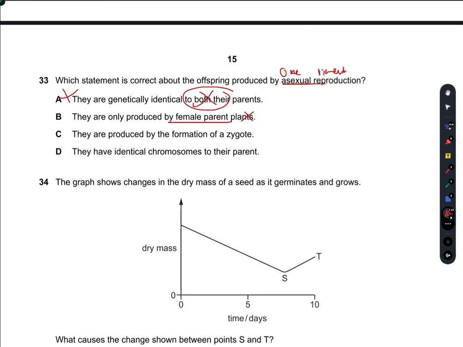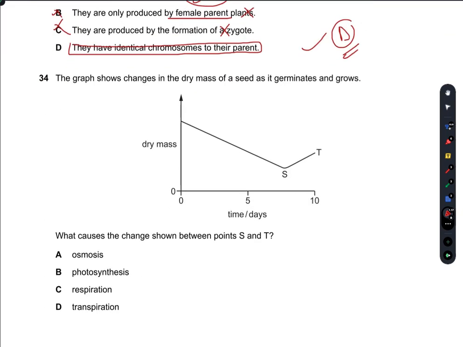No, this is not true for all cases. They are produced by the formation of a zygote. There is not any combination of sperms and, sorry, gametes. So A, B, C are incorrect. They have identical chromosomes to their parent. They are genetically identical to their parent, single parent. Yes. So D is the right answer.